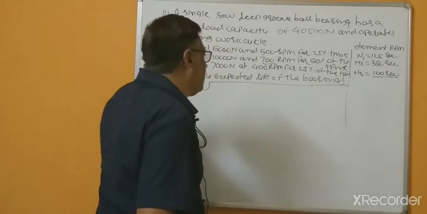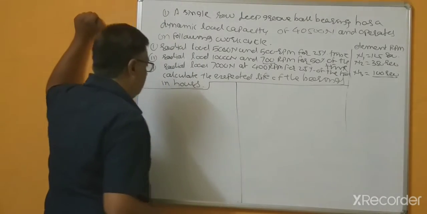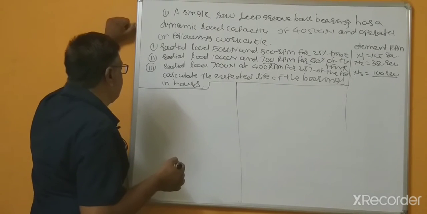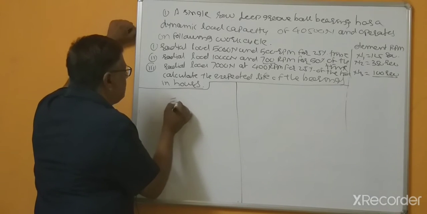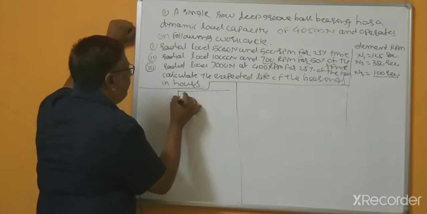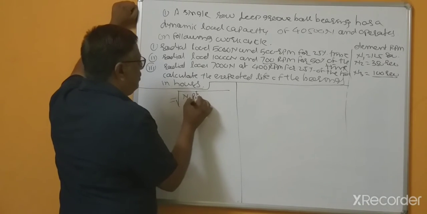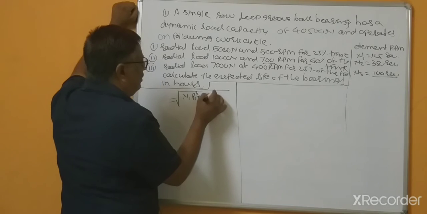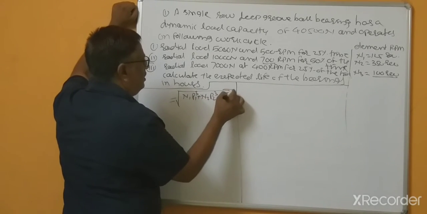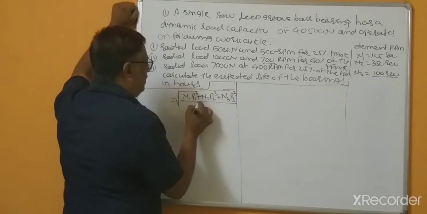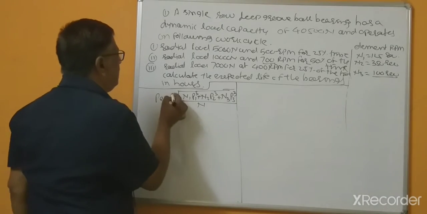Now, as per the formulas, we can calculate the value of N1 multiplied by P1 cube, N2 P2 cube, N3 P3 cube, and divided by N. So this is the equivalent dynamic load, and this is the cube root.